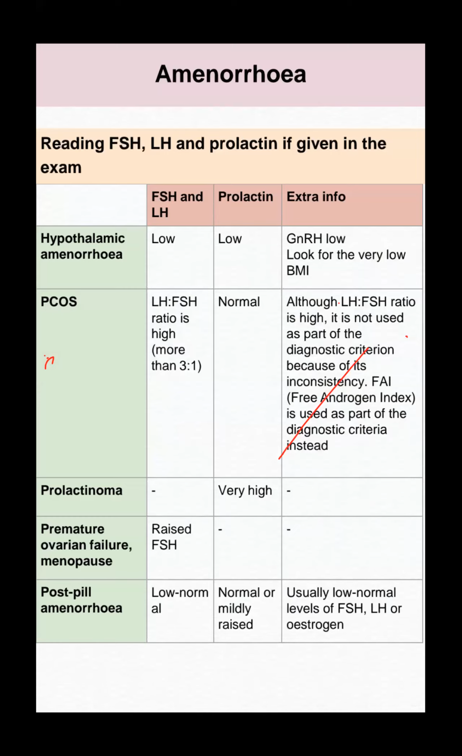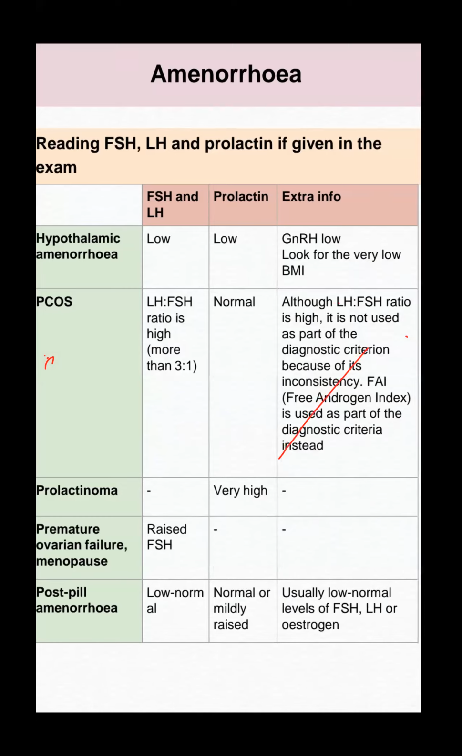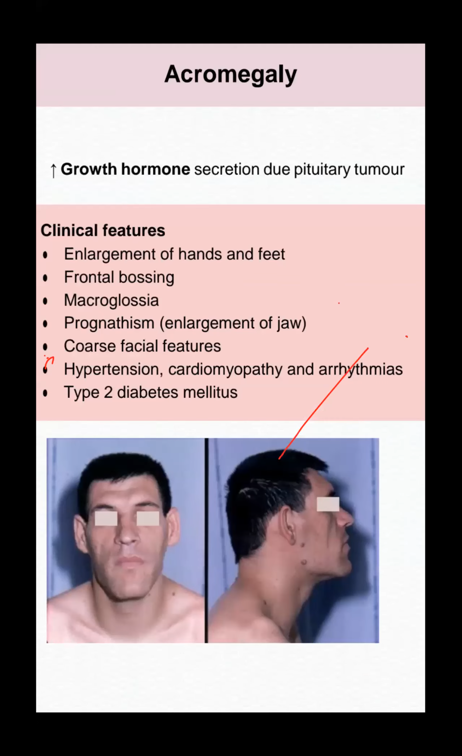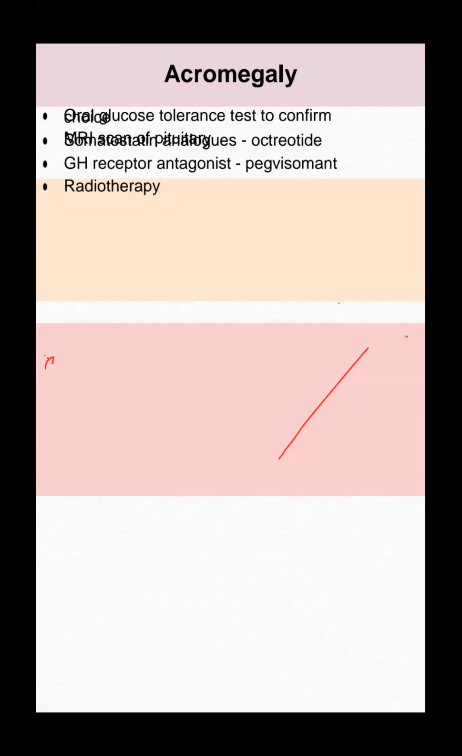These are the values I already charted here. Just remember strongly. Acromegaly I discussed with Dr. Reza already: increased growth hormone, enlargement of the hands and feet, frontal bossing, macroglossia, prognathism, coarse facial features. The oral glucose tolerance test is used to confirm it. We can give octreotide, a GH receptor antagonist, pegvisomant, rather than radiotherapy later.